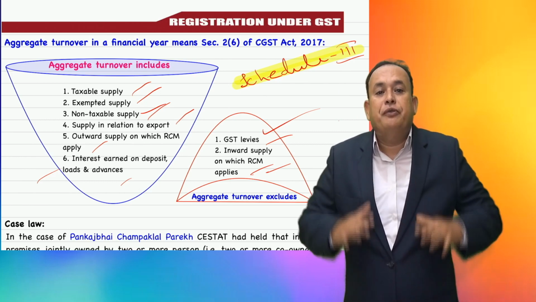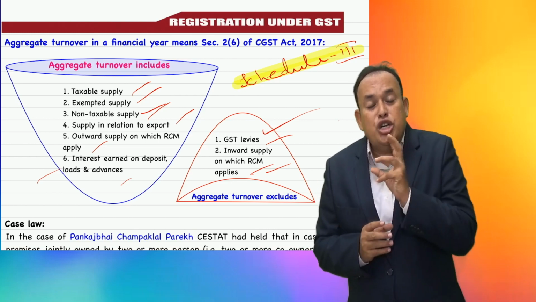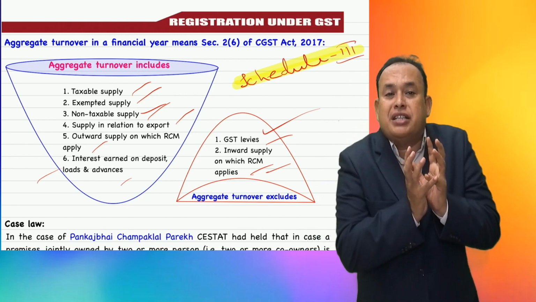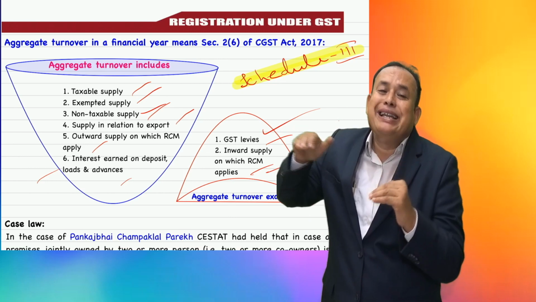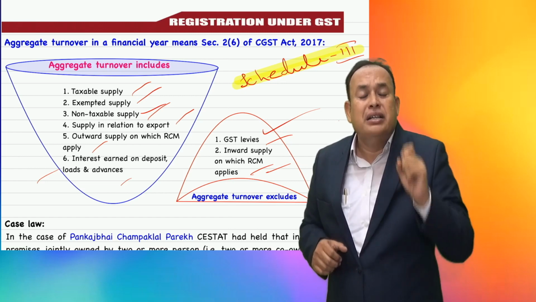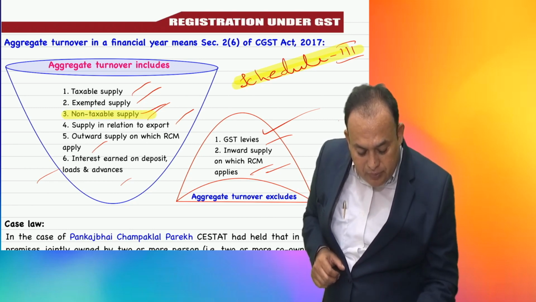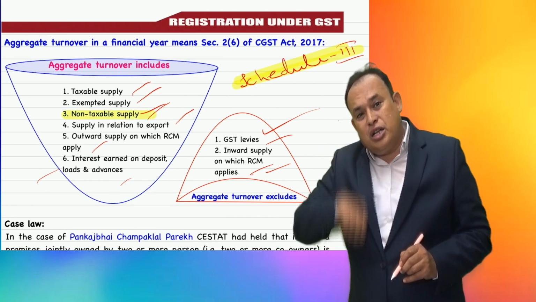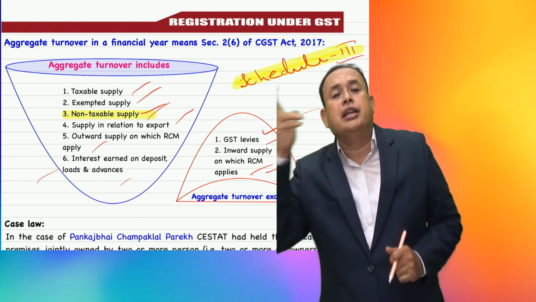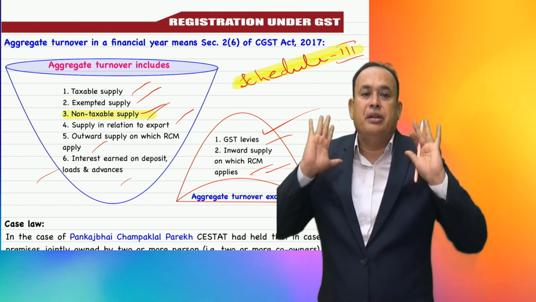Therefore, for practical purposes, it is understood in the following manner. Schedule 3 transactions, meaning supply excludes, should not be added in the value of aggregate turnover. You may argue with me, sir, land is non-taxable supply. Here I mentioned, sir, non-taxable supply does not include Schedule 3 transactions. Non-taxable supply means sale of alcoholic liquor; that turnover is added, is the meaning of it. Schedule 3 transactions should not be added, is the meaning of it.